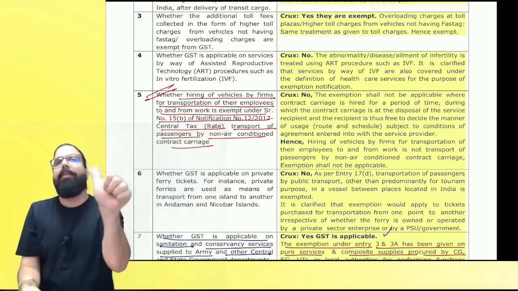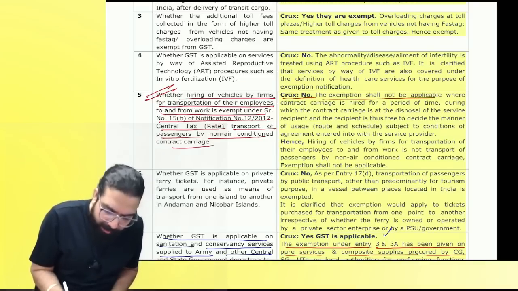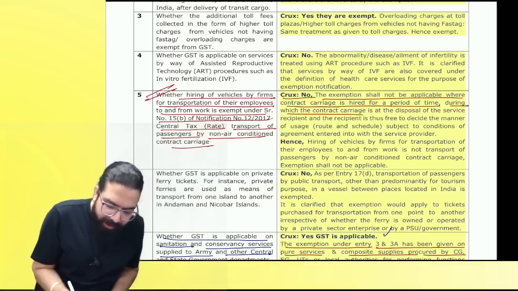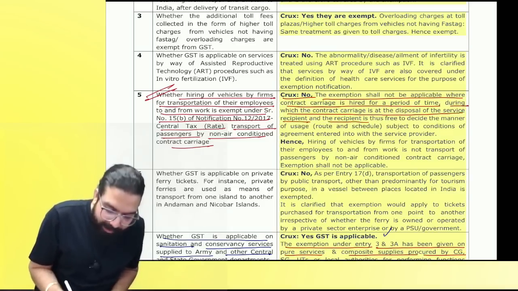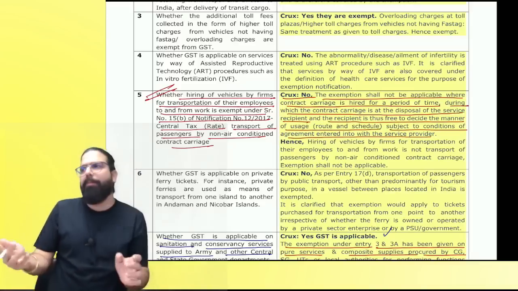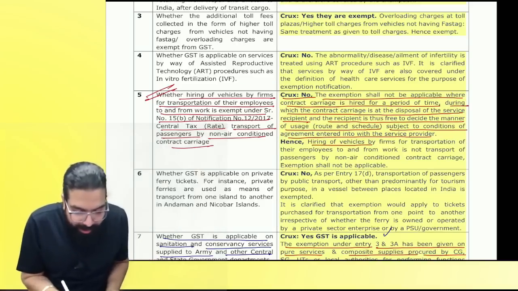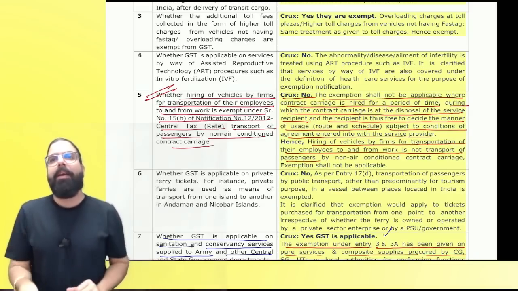Taking on hire is never exempted, and hence the clarification came, the exemption shall not be applicable where contract carriage is hired for a period of time during which the contract carriage is at the disposal of the service recipient, and the recipient is thus free to decide the manner of usage of route and schedule subject to agreement with the service provider. Are we clear, everyone? And it says hiring a vehicle by firm for transportation of their employee is not transportation of passenger.